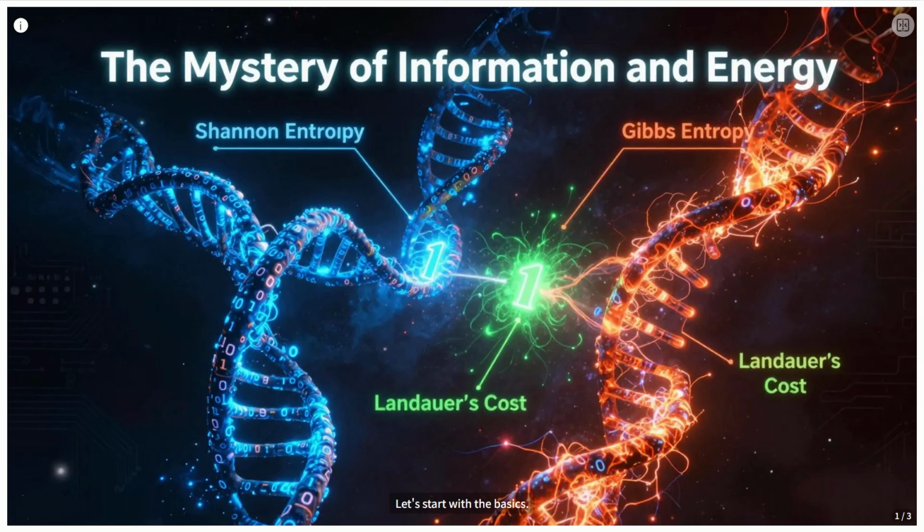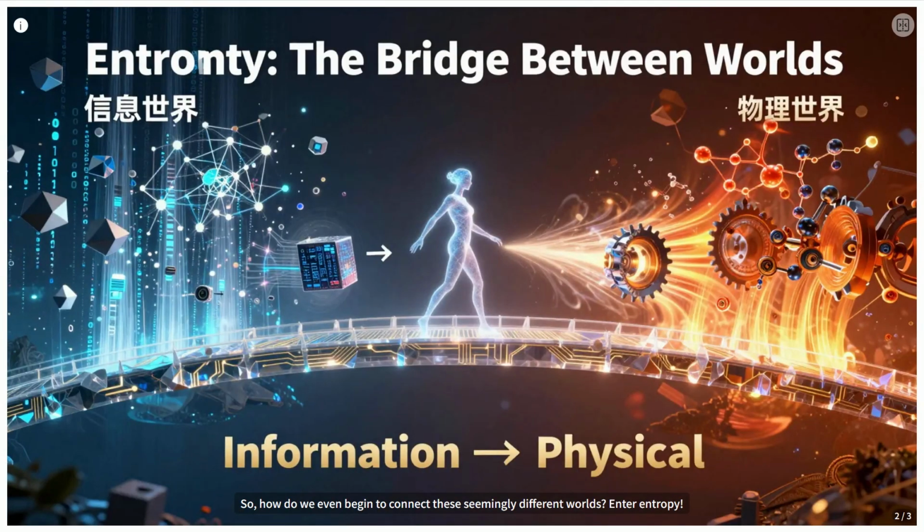Let's start with the basics. So, how do we even begin to connect these seemingly different worlds? Enter entropy. Shannon's information entropy, measuring uncertainty in messages, looks suspiciously like Gibbs' physical entropy, measuring disorder in systems. It's like they're twins separated at birth. Von Neumann cheekily told Shannon to use entropy because no one really understands it. He was right. This mathematical similarity is our first clue.